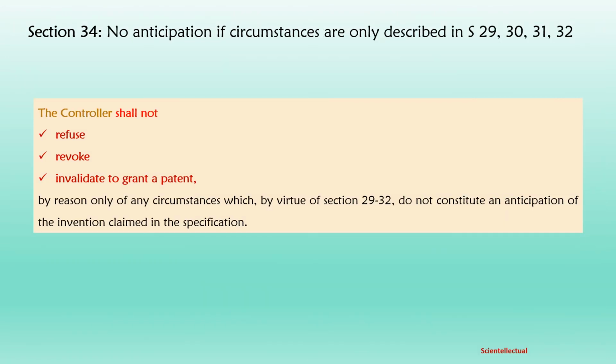Section 34. No anticipation if circumstances are only those described in section 29, 30, 31 and 32. The controller shall not refuse or revoke or invalidate the grant of a patent by reason only of any circumstances which do not constitute an anticipation of the invention claimed in the specification, as discussed under section 29 to 32. That is, whatever has been discussed under section 29 to 32, if the patent application is not anticipated, then the controller shall not refuse or revoke or invalidate the grant of that patent application.